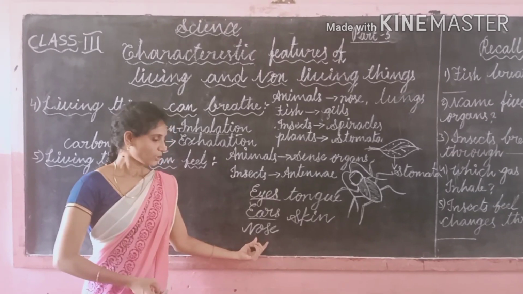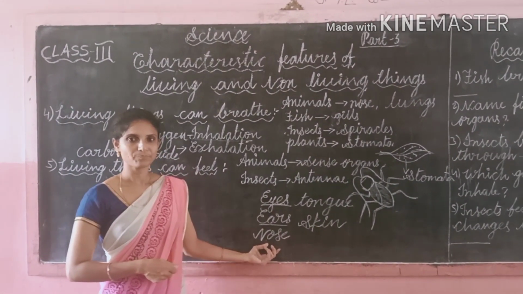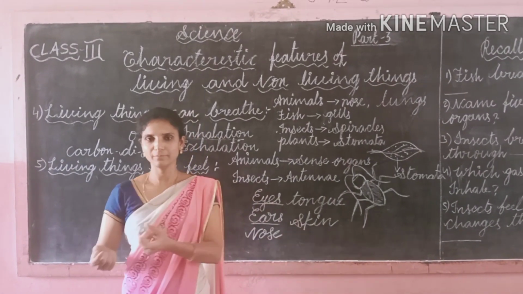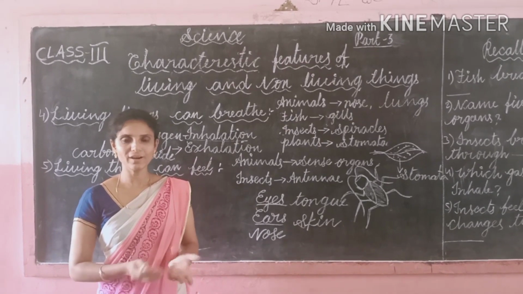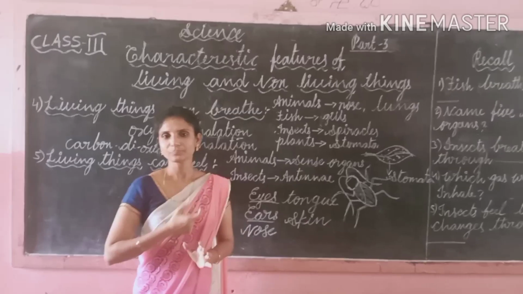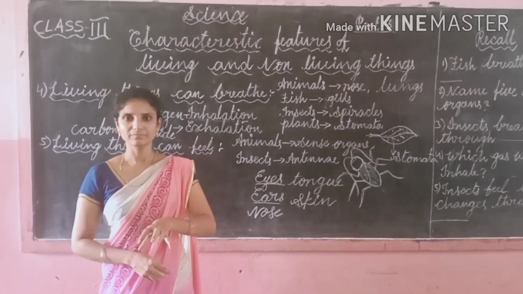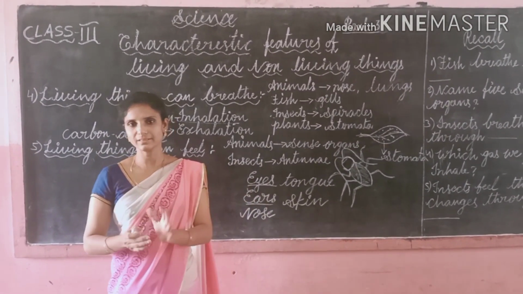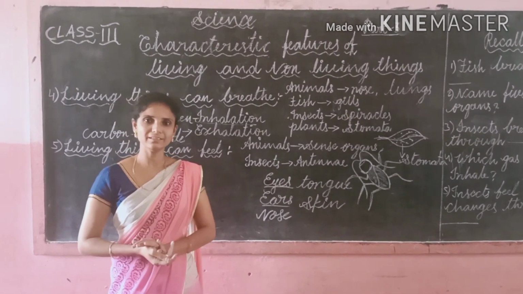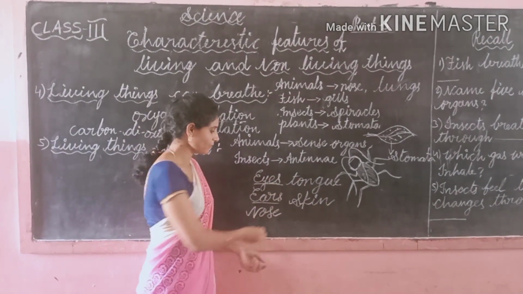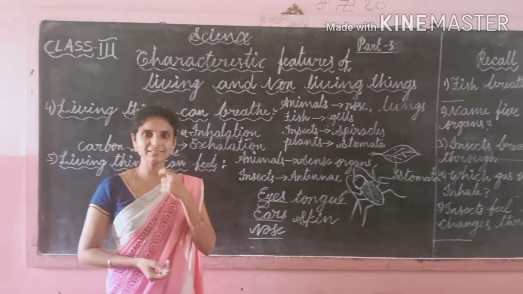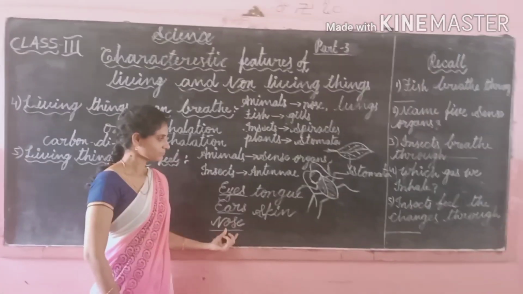And the nose helps us to smell things. Do you know the difference between jasmine flower smell and biryani smell? So how can you say that? Even by closing our eyes we can say it is such and such food item. How are we saying that? With the help of the nose, which helps us to smell. By smelling we can identify the exact item.